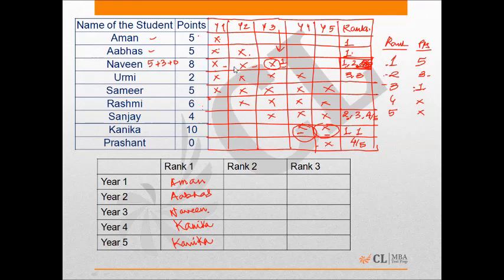That means if Naveen stood first in the 3rd year, he must have stood second in the 1st year, because if he stood second in the 2nd year, there would be continuations. So Naveen stood second in the 1st year. So this is done.